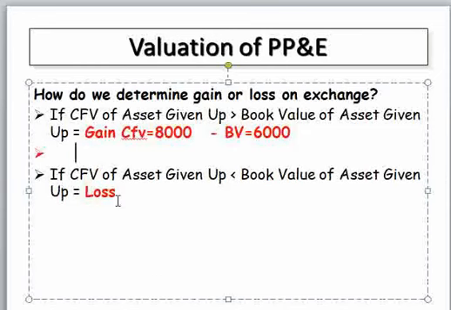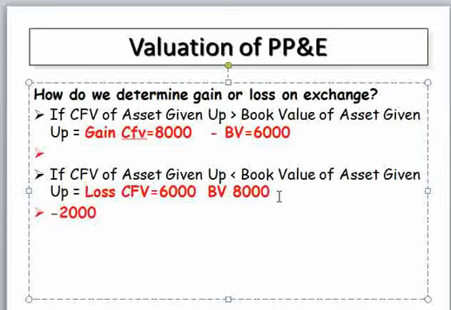And if the current fair value of the asset is, assume, 6,000, which is the reverse, and the book value of the asset is 8,000, therefore our asset is overstated compared to its current fair value. Therefore, the loss is 2,000. So, how do we recognize the loss and the gain if there is a commercial substance?